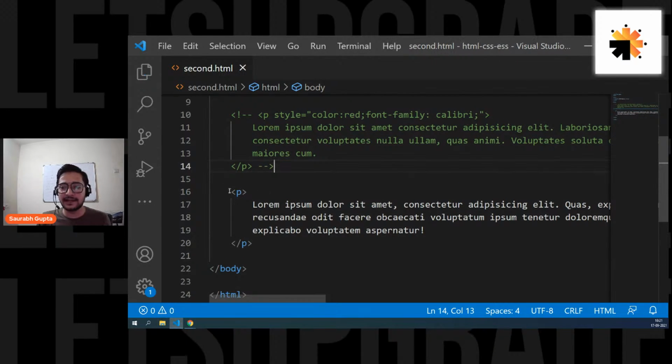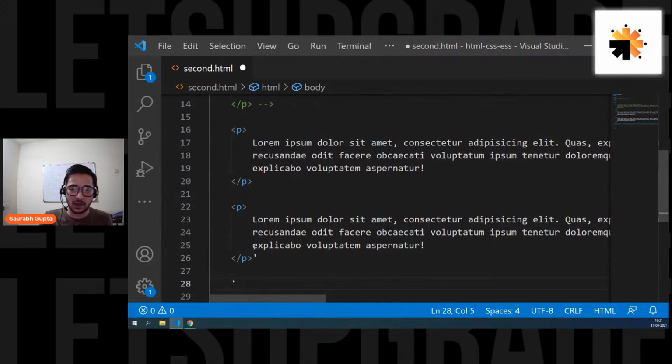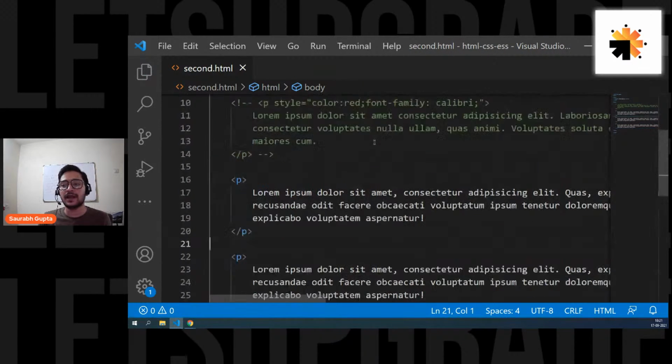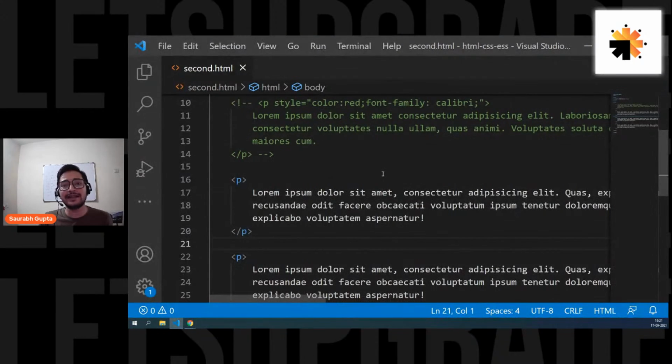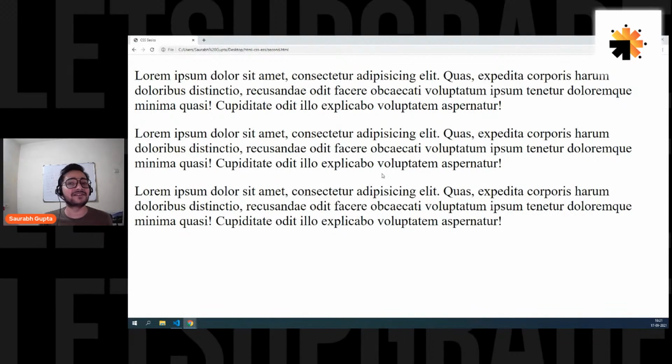Okay. And let's create a few more paragraphs now. Now I have 3 paragraphs. I have commented the first one, that is the example of inline CSS. So now, guys, I have 3 paragraphs and they don't have any CSS. Okay. Now let's use the next way and let's see if it solves our problem.